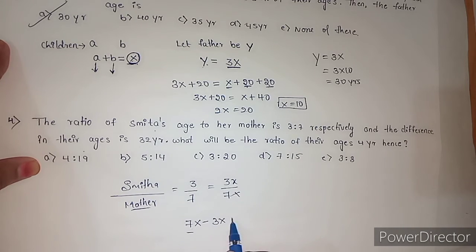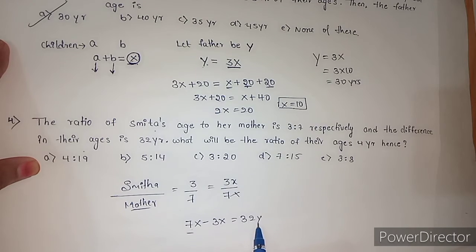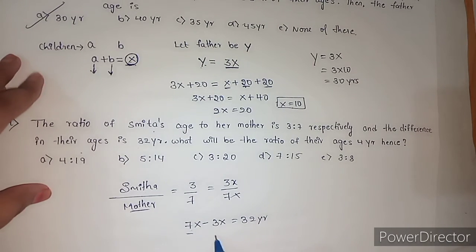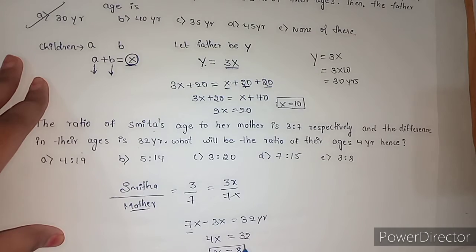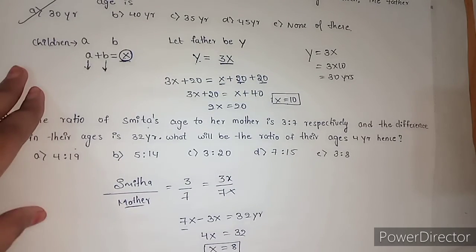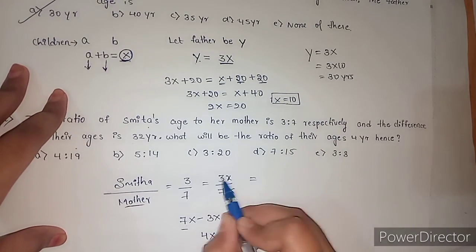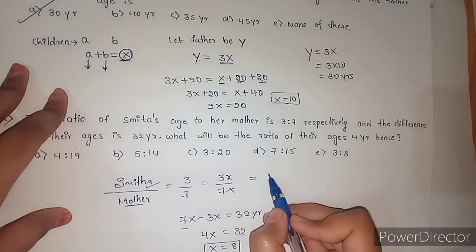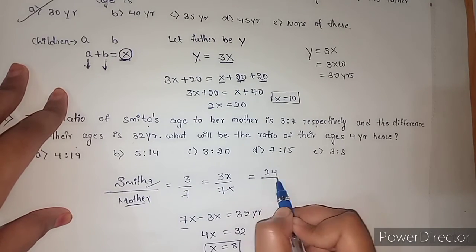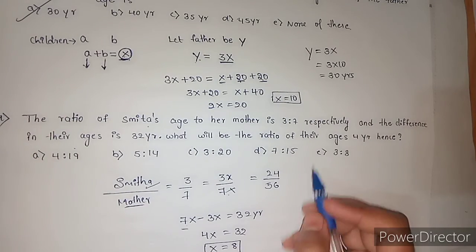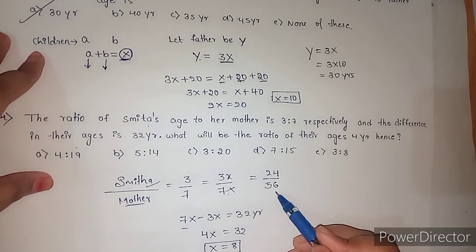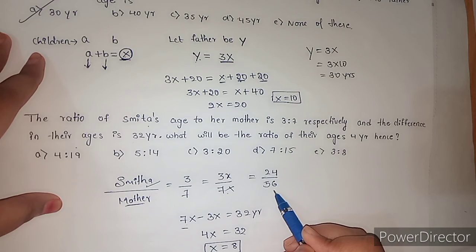So 7x minus 3x is equal to 32 years. 7x minus 3x is 4x, 32, x is 8, right? Now we got x. Now what is Smita's age? 8 3s are 24, 8 7s are 56. This is the present age of Smita and her mother.